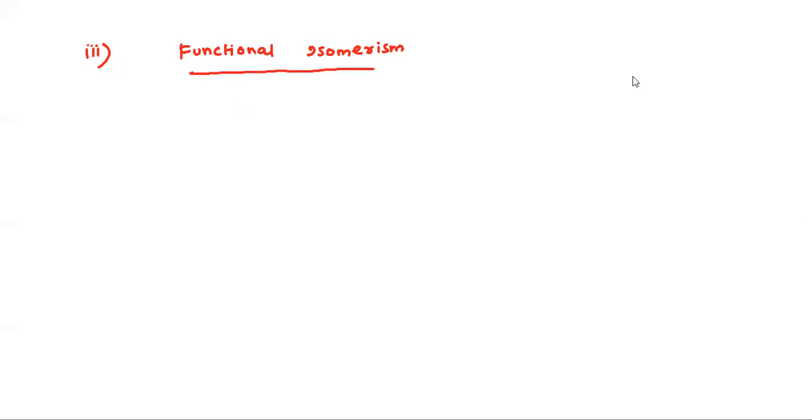Functional isomerism means the functional group itself is different. That's all. Those are the structural isomers.